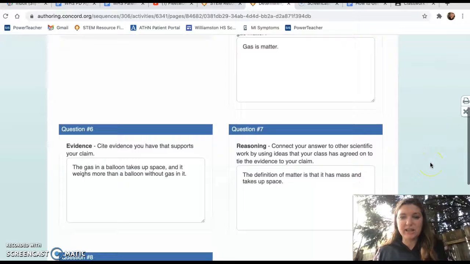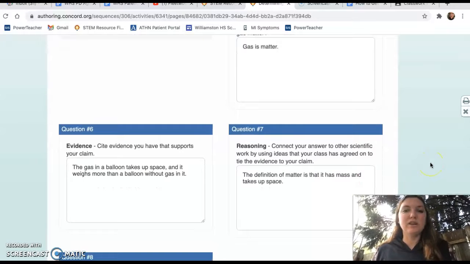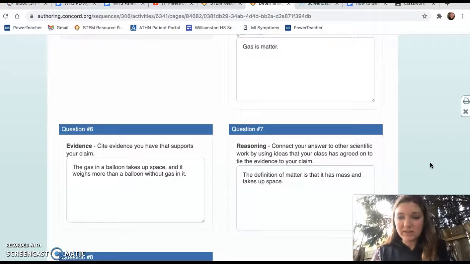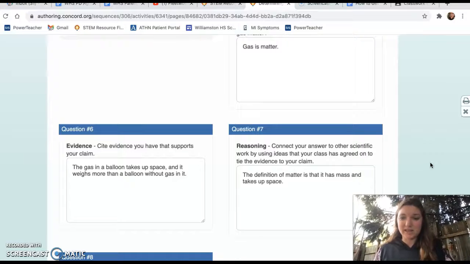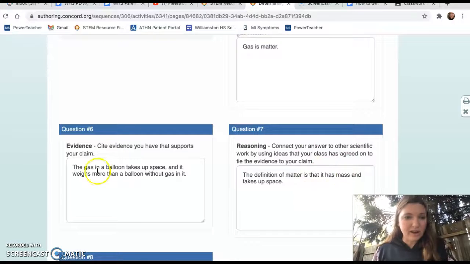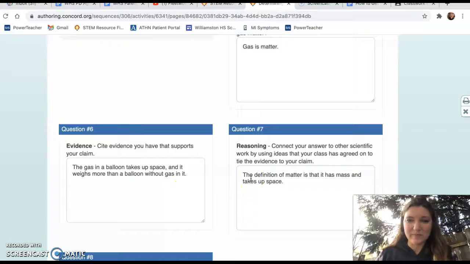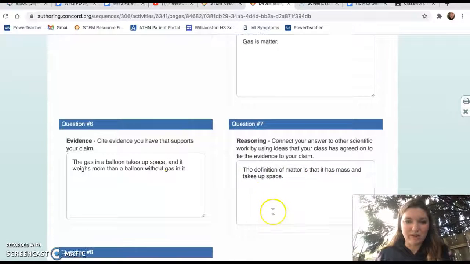The reasoning behind that, which is connecting our evidence and our claim to the previous knowledge that we have as a scientific culture, is that the definition of matter is that it has mass and takes up space. So our evidence shows that the gas in a balloon takes up space, it weighs more than a balloon without gas in it, so that fits with our reasoning.